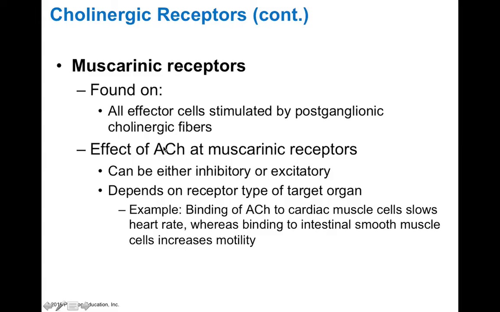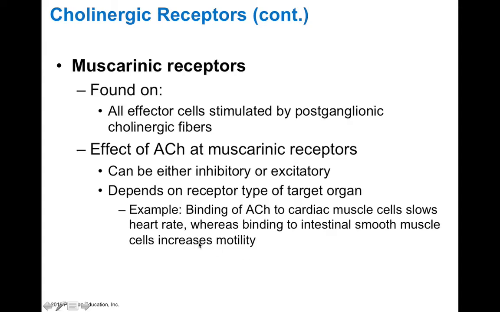The effect of acetylcholine on muscarinic receptors is different because muscarinic receptors can be either excitatory or inhibitory, due to the fact that these are G-protein coupled receptors rather than ligand-gated ion channels. So it depends on the receptor type of the target organ. When acetylcholine binds to cardiac muscle cells, it slows down heart rate. This differs from when acetylcholine binds to the muscarinic receptors on intestinal smooth muscle cells, because this increases their rate of contraction.